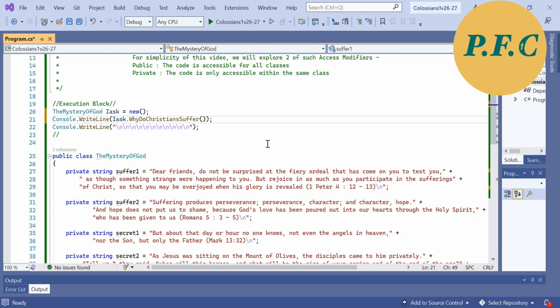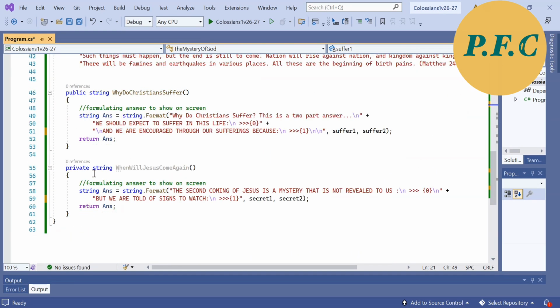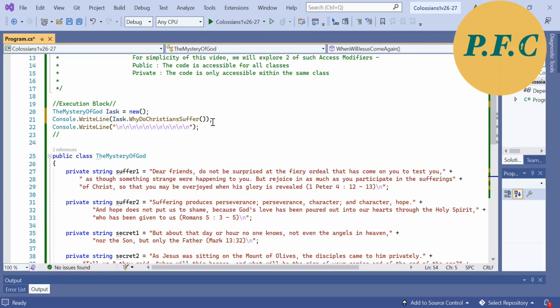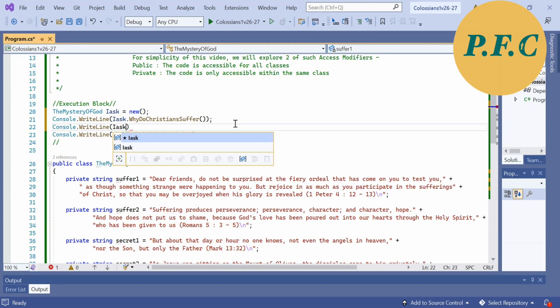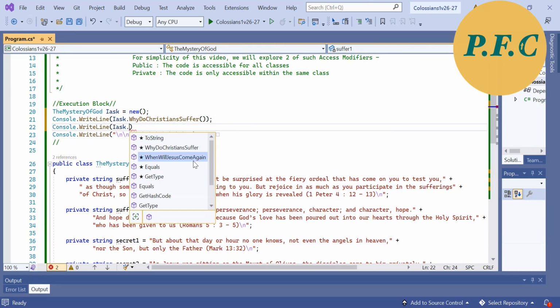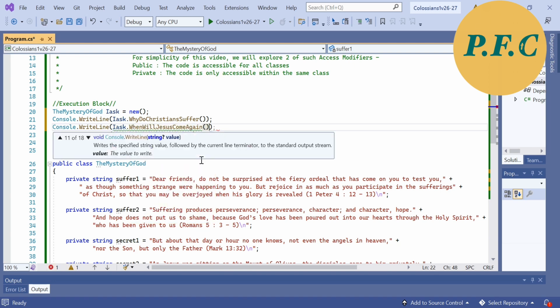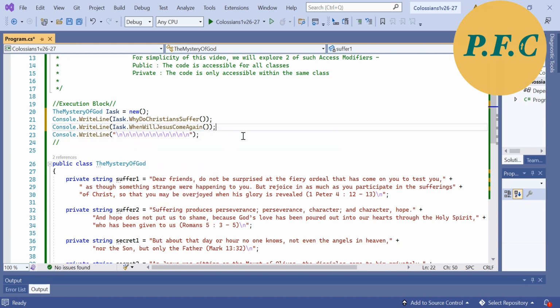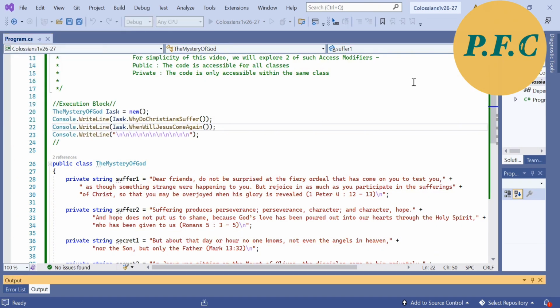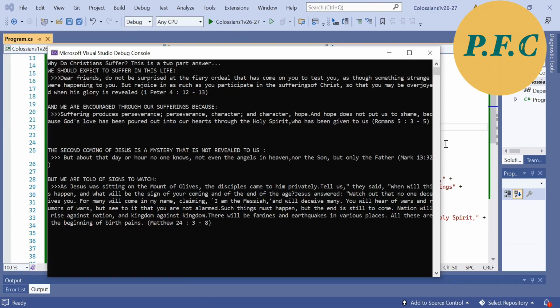So if I want to turn on the other method in the class to access it from outside of the class, I would have to change the private keyword to public. And now you can see it as an option to select from my object in my execution line, which is outside of the class. Now let's build the program and run it. Let's look at what we have on the console screen.